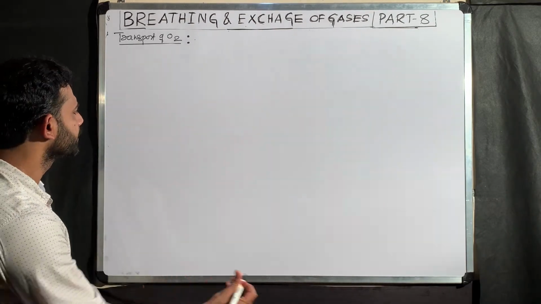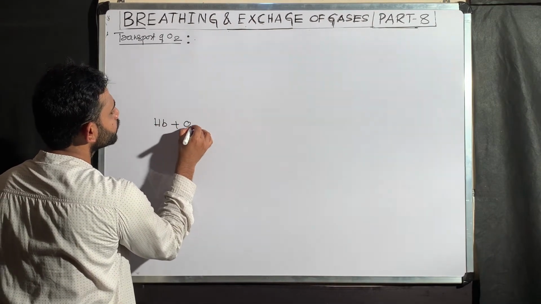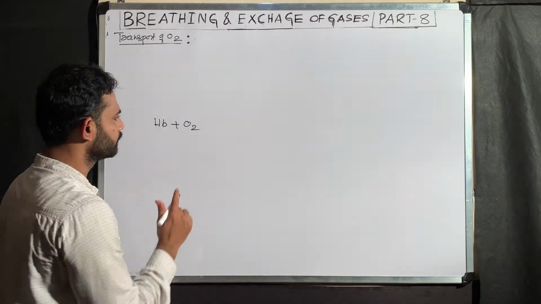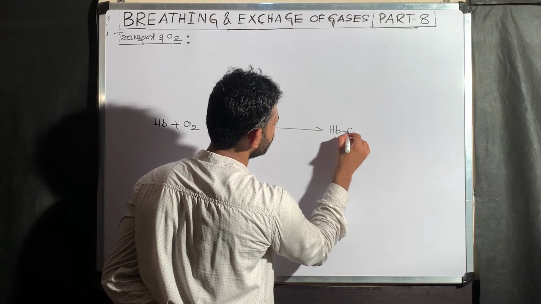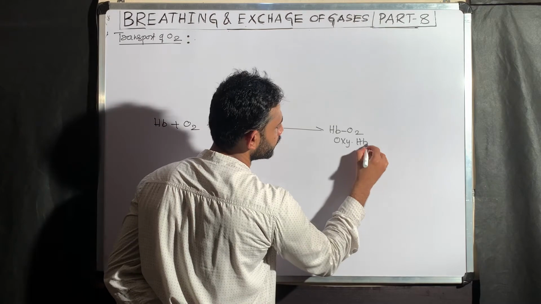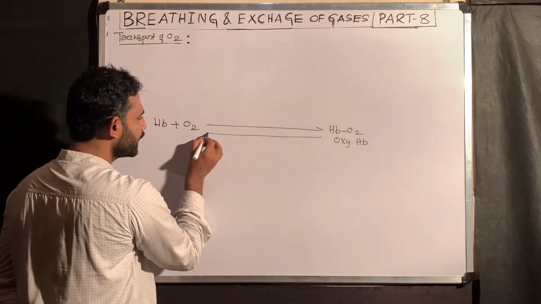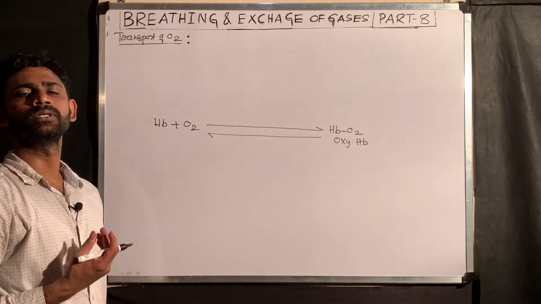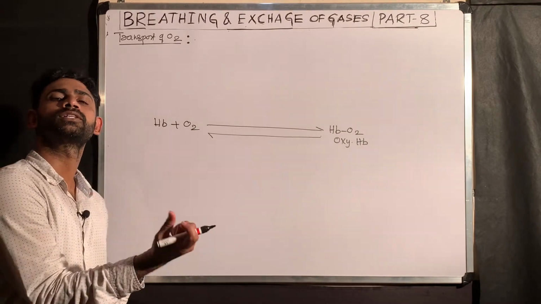That is why hemoglobin combines with the oxygen in a reversible manner. That results in the formation of oxyhemoglobin. At the same time, this oxyhemoglobin can dissociate into hemoglobin and oxygen. That is why oxygen combines with hemoglobin in a reversible manner through non-covalent interactions.